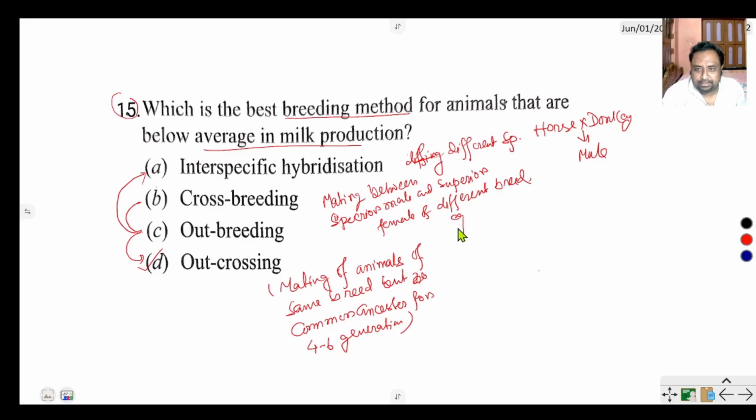Example, Hisardale. Clear? The correct option is option number D, that is outcrossing is the best breeding method for animals that are below average in milk production.